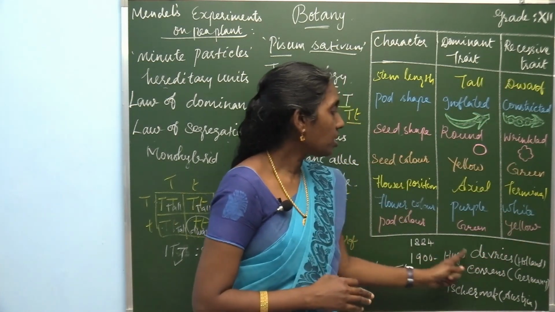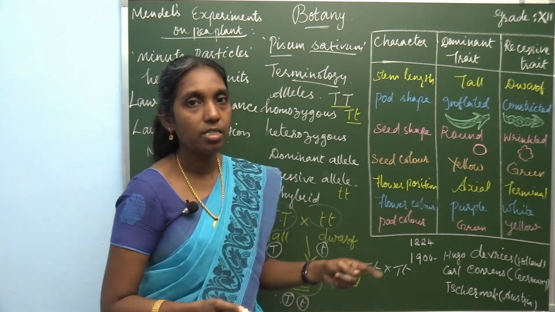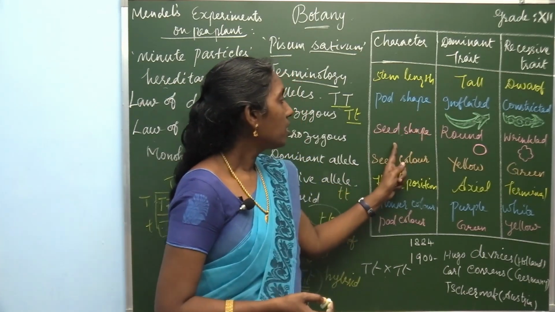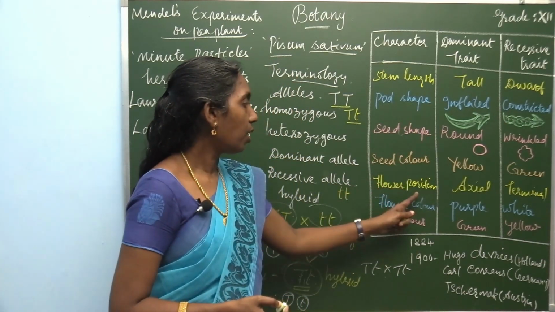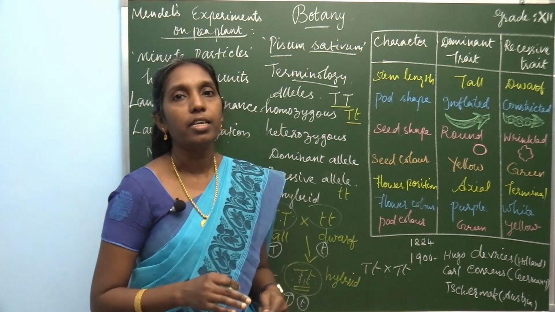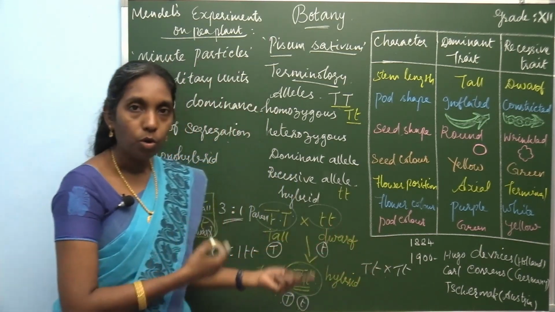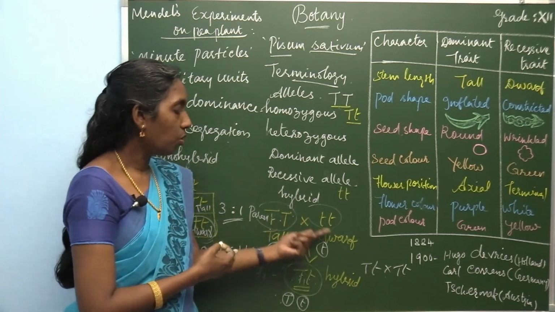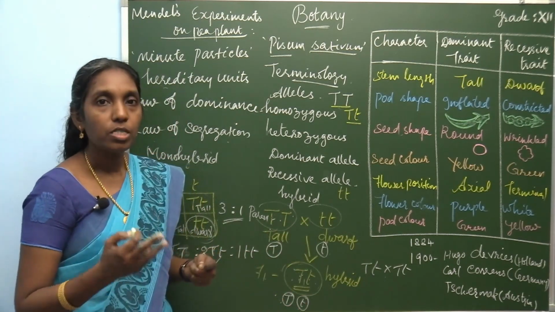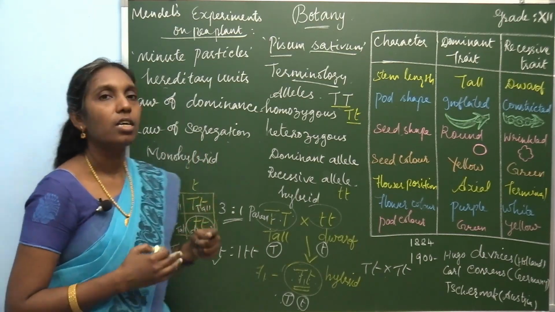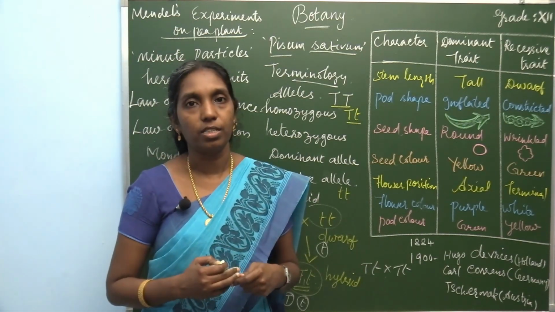He selected 7 contrasting characters: stem length, pod shape, seed color, flower position, flower color, and pod color. Finally, based on the monohybrid cross, he proposed 2 different laws, the law of dominance and the law of segregation. Thank you.